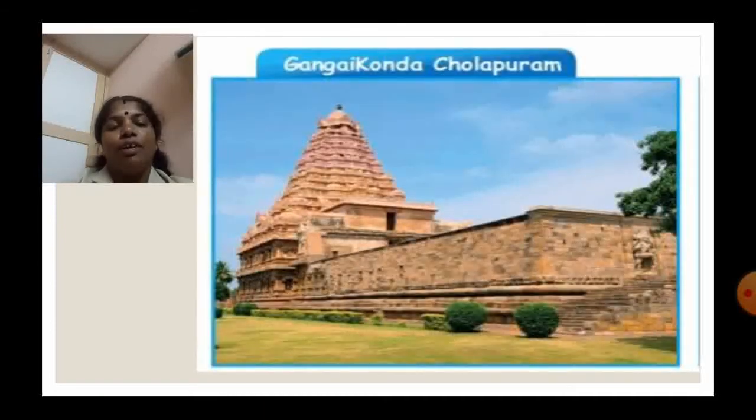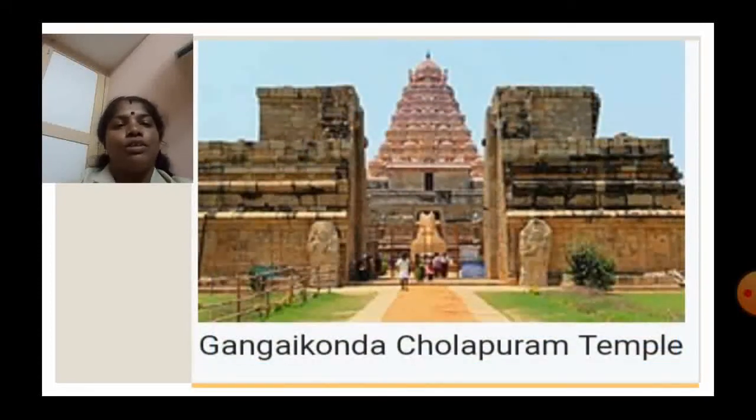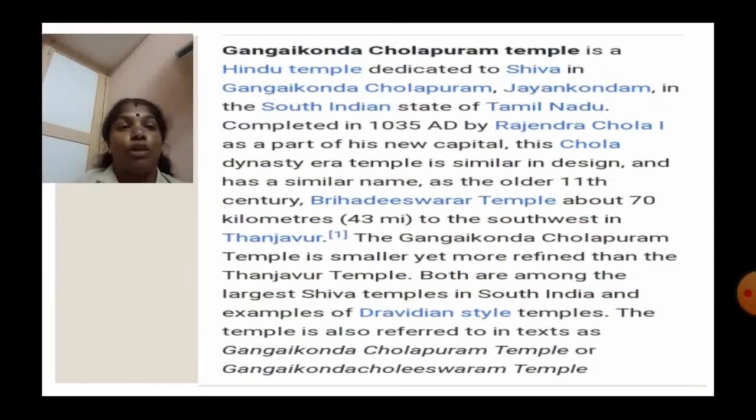Next, Gangaikonda Cholapuram. Look at this picture. It is the outside of this temple. This is the entrance of Gangaikonda Cholapuram temple. It's so beautiful. Gangaikonda Cholapuram temple is a Hindu temple dedicated to Shiva in Gangaikonda Cholapuram. It is located in Jayankondam in the South Indian state of Tamil Nadu, completed in 1035 AD by Rajendra Chola I as a part of his new capital.